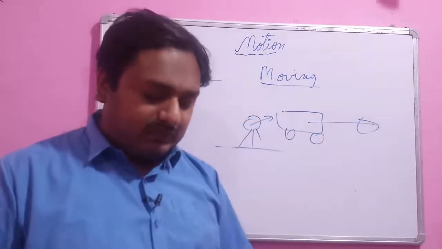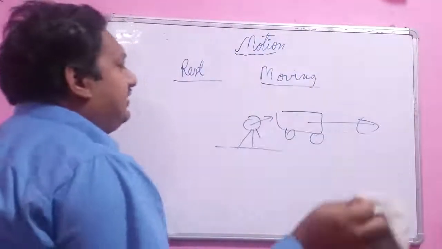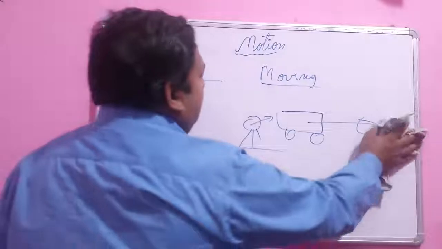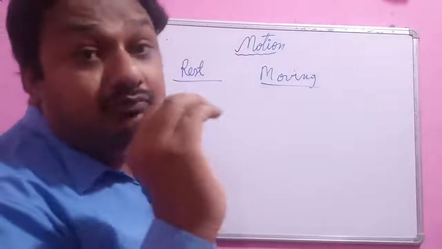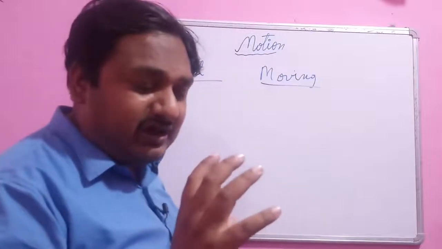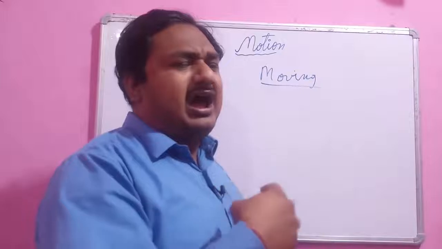Now let's consider another example where rest and motion depend on the person who observes the motion. Rest and motion are quite comparative, with respect to whoever sees the motion.